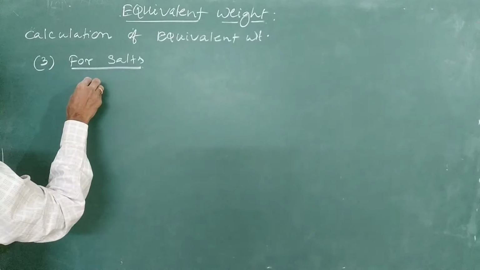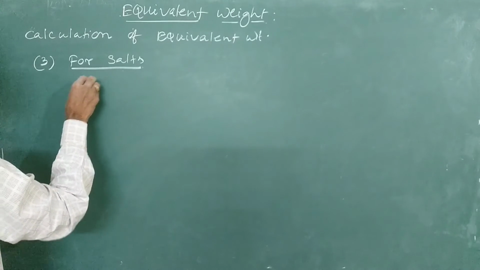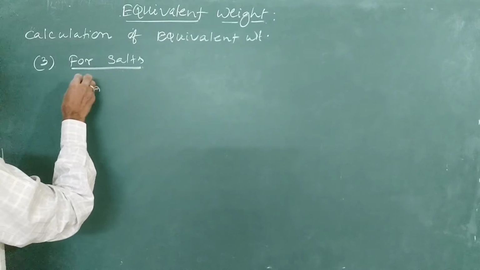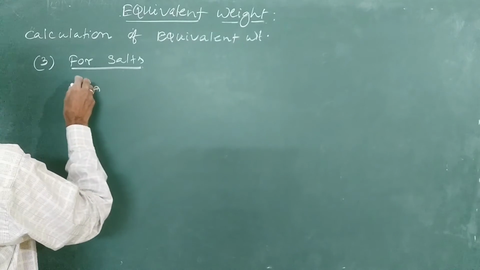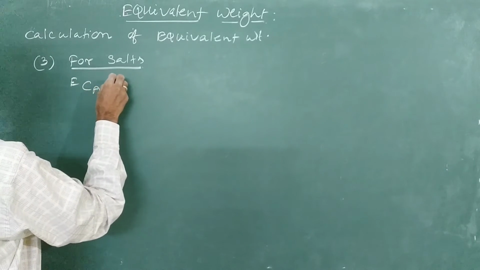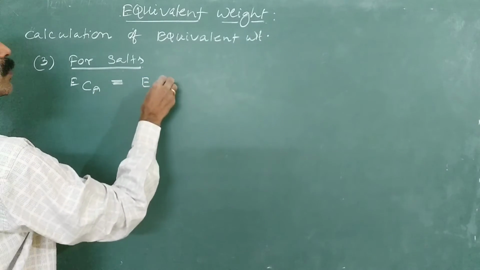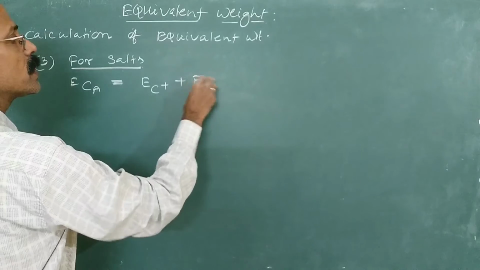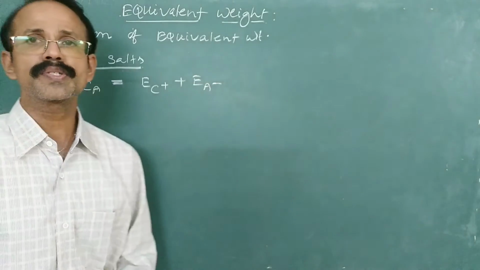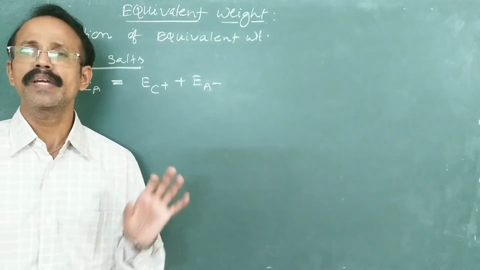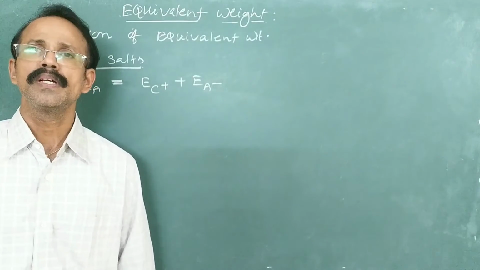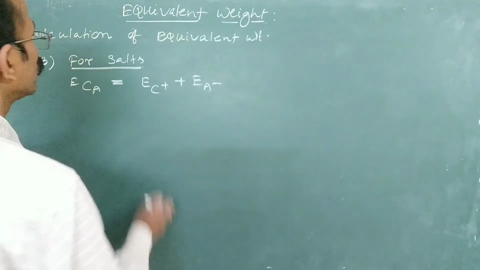Consider a salt like CA, right? So this is the salt. Now the equivalent mass of this salt is equal to the equivalent mass of the cation plus the equivalent mass of the anion. For salts, equivalent mass is equal to the sum of the equivalent masses of the cation and anion.